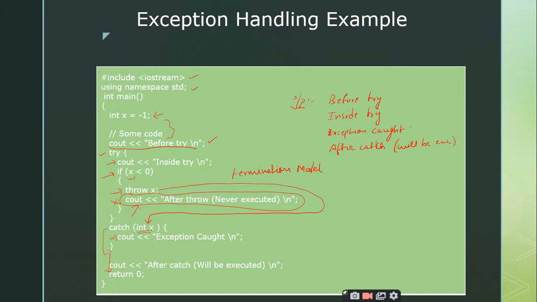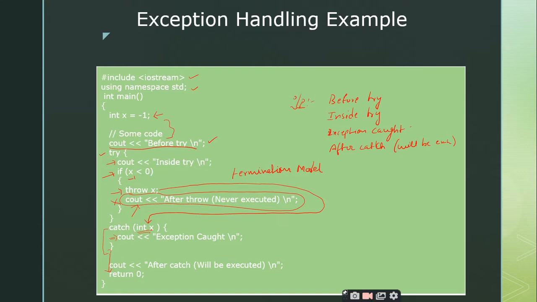So if we have the try catch block, it comes under the category of synchronous exceptions, and these synchronous exceptions work on the termination model. Means once the control is thrown from the try block, it will never return to the try block, right? It will go and execute the corresponding catch block and then it will exit from the program.